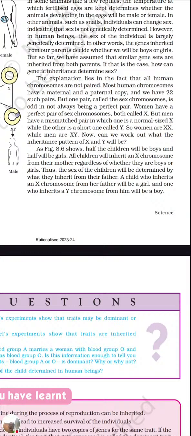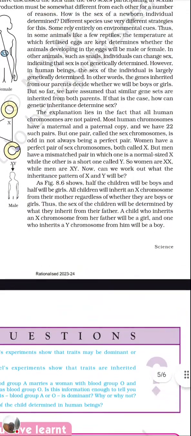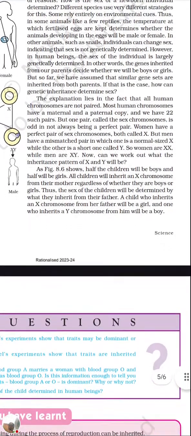Most human chromosomes have the maternal and paternal copies. We have 22 such pairs, but one pair called the sex chromosome is odd. It is not always a perfect pair. For women, it is XX type, whereas for males, it is XY type.